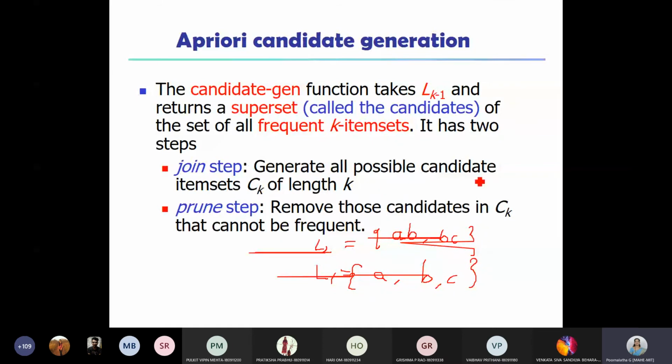Then the prune step removes those candidates in Ck that cannot be frequent. This pruning step is used to make our Apriori more efficient. We'll see this with an example. Maybe you may understand better.